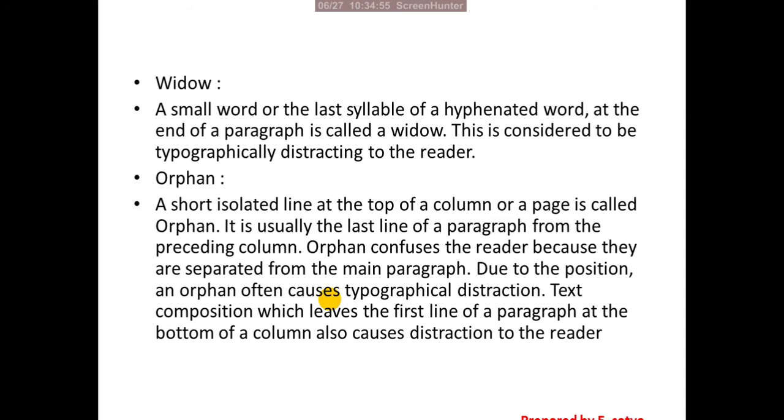It is usually the last line of the paragraph from the preceding column. An orphan confuses the reader because it is separated from the main paragraph due to its position, and an orphan often causes typographical distraction. So text composition which leaves the first line of a paragraph at the bottom of a column also causes distraction to the reader. Okay, so that is important.